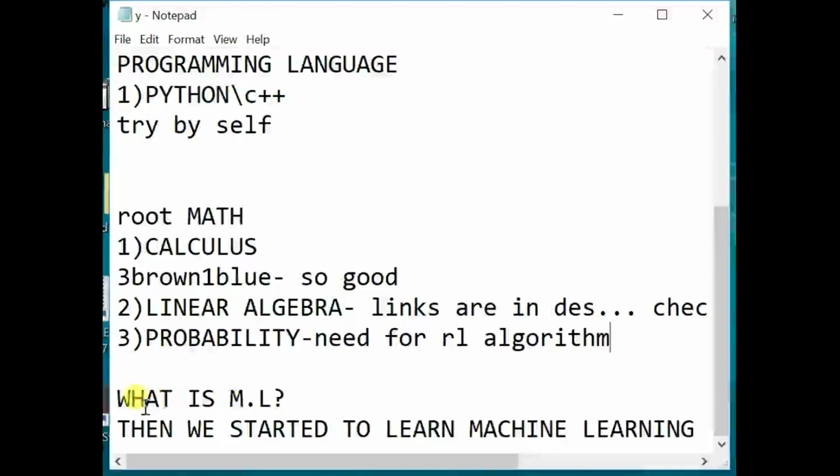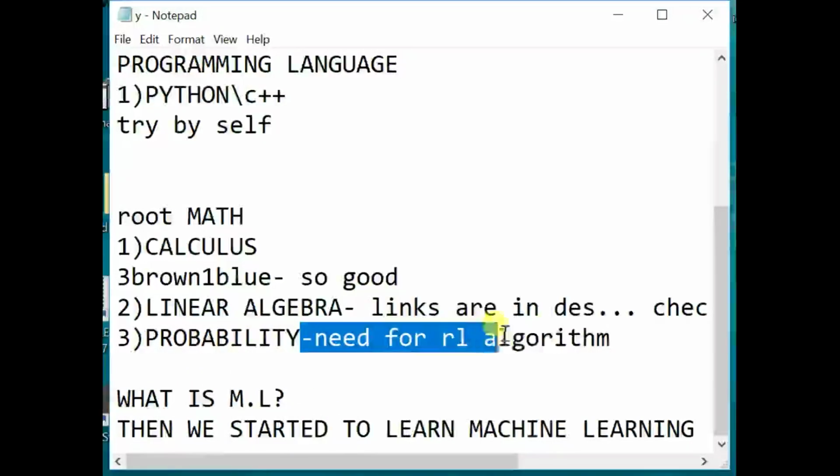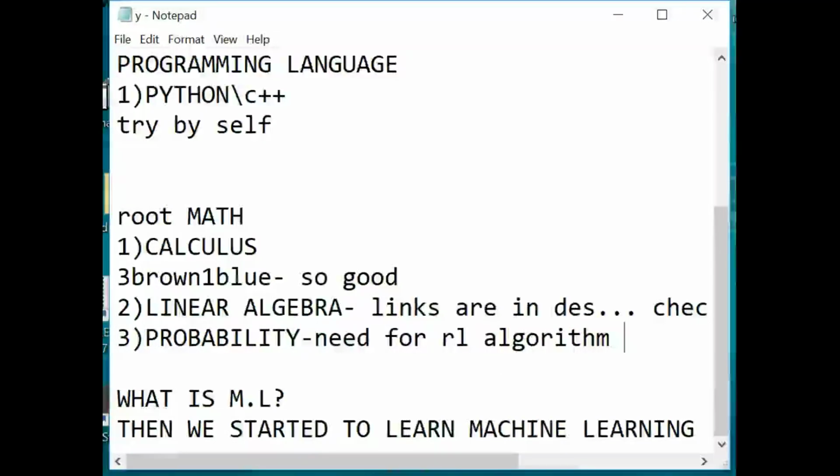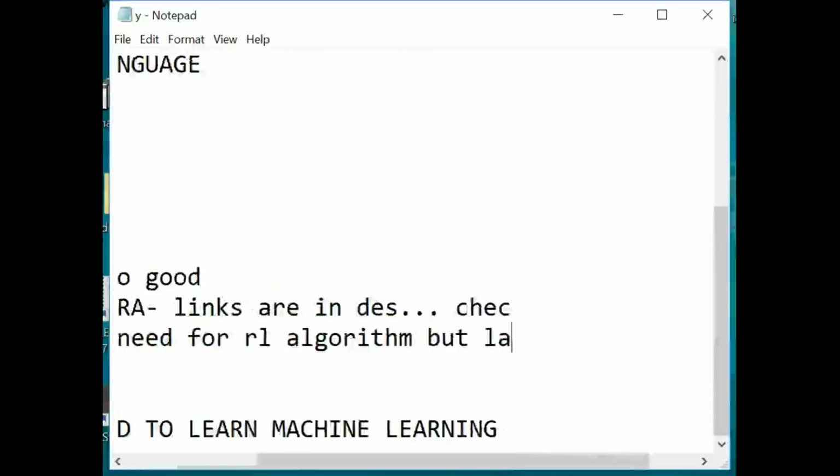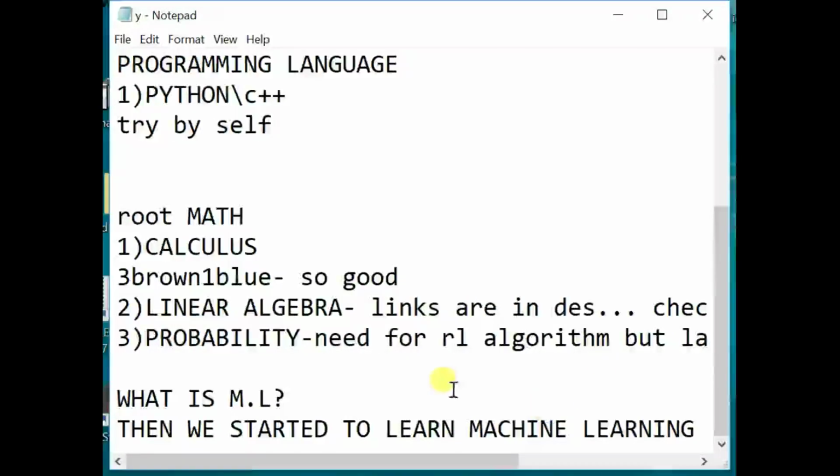When you want to learn reinforcement learning, you need probability. It's not strictly necessary for now, but when you want to learn that, you have to complete this. And don't just watch them, fully understand them. If you don't understand them well, you are not going further in ML, because ML is a complex chapter without math. If you know math, it's very simple.